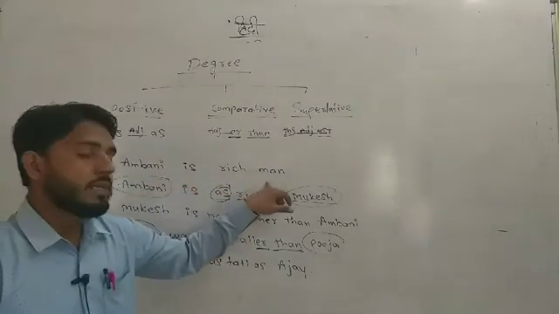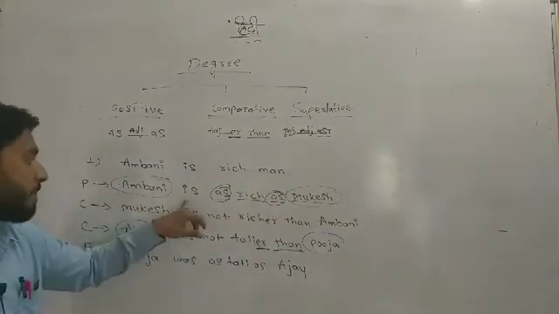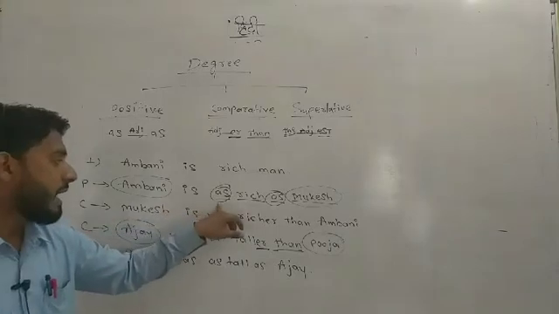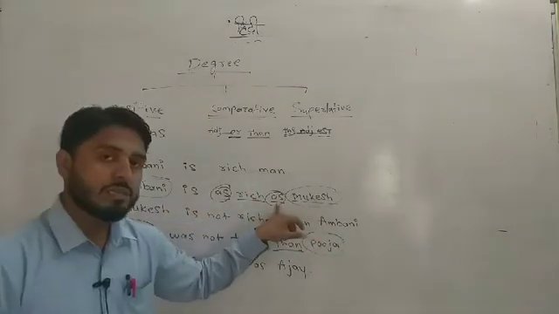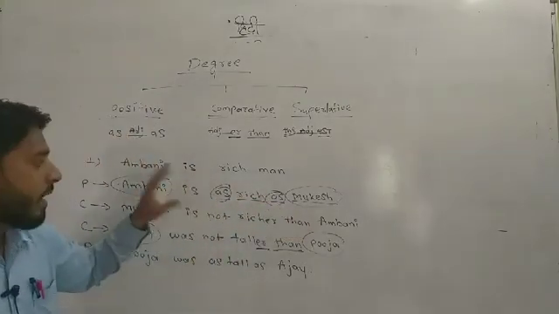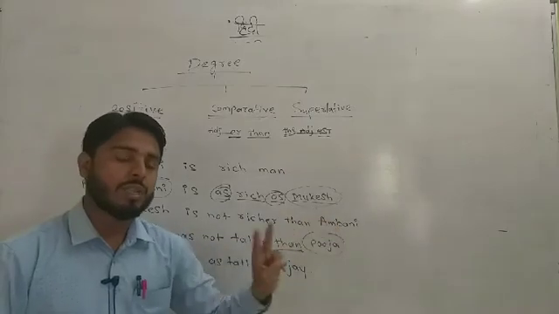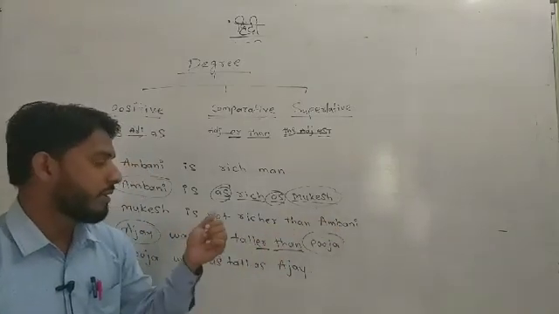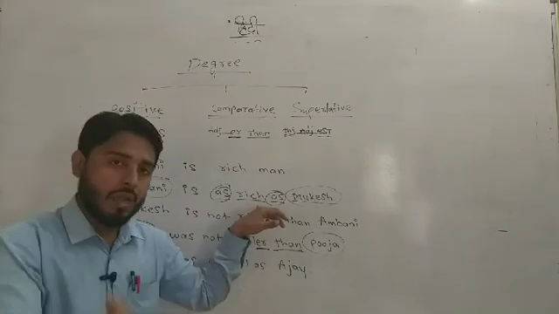"Ambani is a rich man" is only information. It is not a degree. It is only general information, but "Ambani is as rich as Mukesh" is a degree. Okay, so as shows it is a positive degree, and it is a two-person degree. Here Ambani and Mukesh both names are given, so we have an option. If it is a positive degree, we have an option only to convert it into comparative degree.